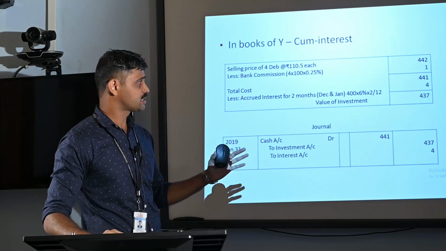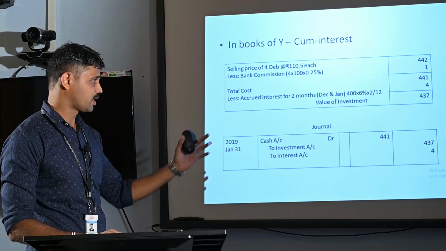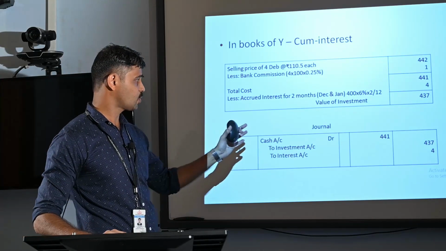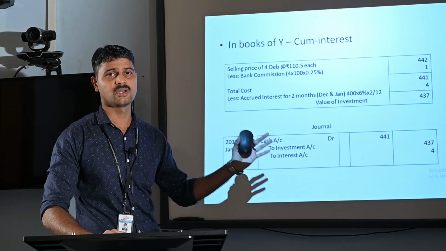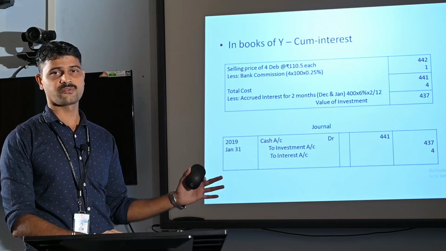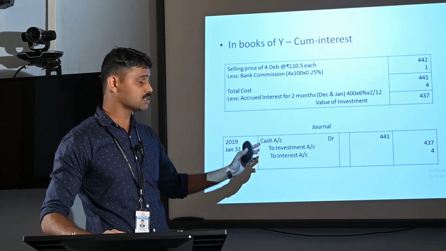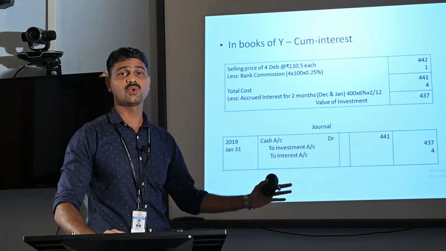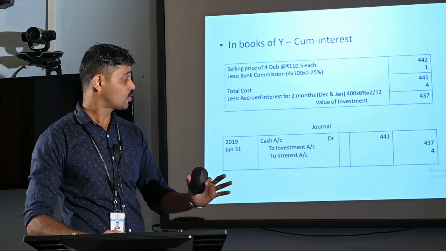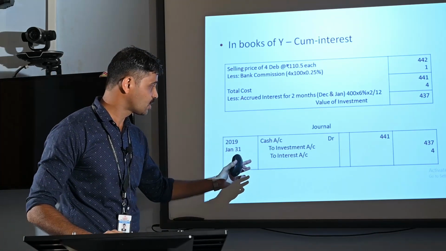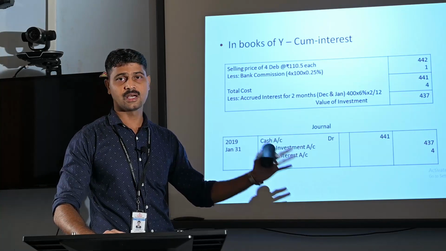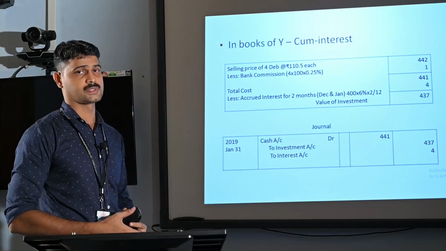Here the transaction is regarding the sales. We are passing the accounting entry: cash or bank account debit, the total amount received by Mr. Y from Mr. X, that is rupees 441. And we are crediting the investment account with the actual cost of investment. The actual cost of investment is rupees 437. And we are crediting the interest account also with rupees 4. That is the accrued amount of interest for the 2 months.